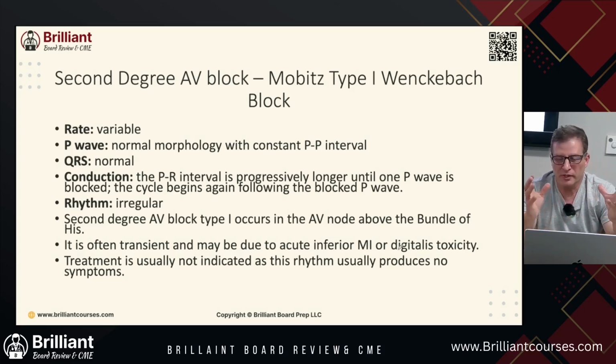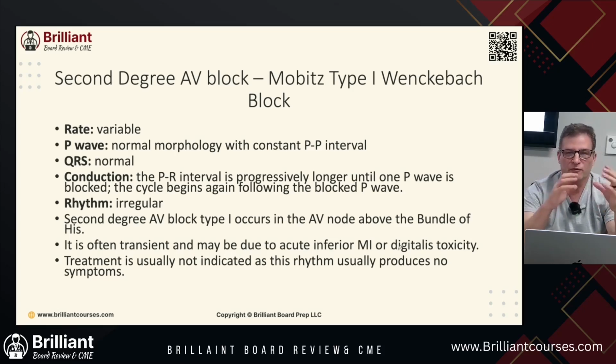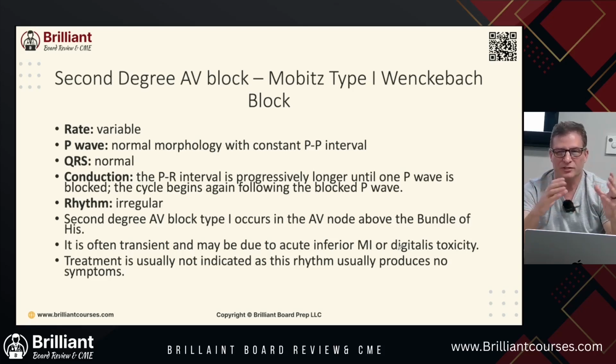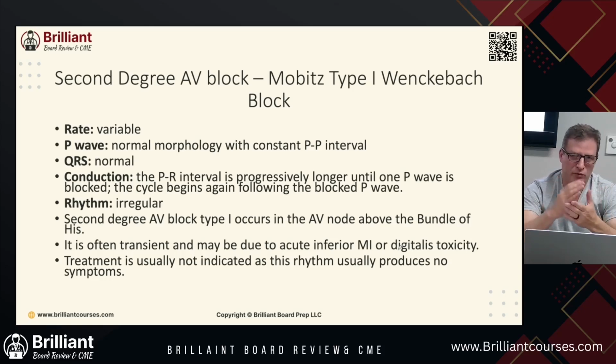So this would be your board question. If someone comes in with foot pain because they stubbed their toe, and everybody gets an EKG going through the ER, and you see this block there, are you going to shoot them up to the cath lab, or are you going to call the cardiologist? The cardiologist is going to look at you and probably say, no, we can follow this as an outpatient. The purpose of that board question is to stop you from doing harm, from saying we need to take this patient emergently to the cath lab right now, because we've worked through it, this is a type 1. We do not need to do an intervention at this time. Now, do they need to be followed? Yes. So this would be a good board question.